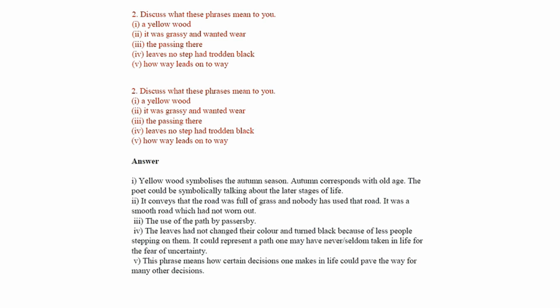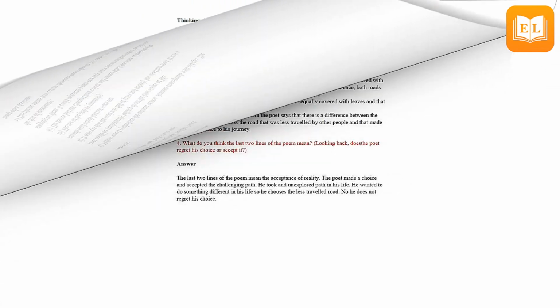2. It conveys that the road was full of grass and nobody has used that road. It was a smooth road which had not worn out. 3. The use of the path by passersby. 4. The leaves had not changed their color and turned black because of less people stepping on them. It could represent a path one may have seldom taken in life for fear of uncertainty. 5. This phrase means how certain decisions one makes in life could pave the way for many other decisions.